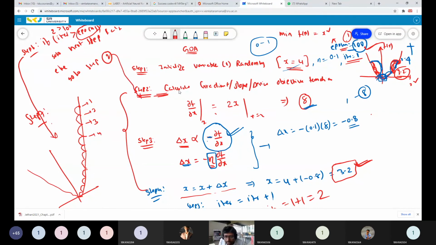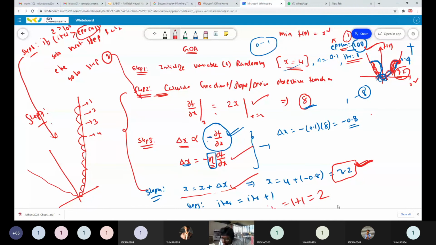What is step 2? Calculate the gradient of the objective function at the current point. The current point is 3.2. Initially we were at x equal to 4, now it is updated to 3.2. At this point, again calculate the gradient, again calculate the step length, and again update your point. Then we move to somewhere like this.